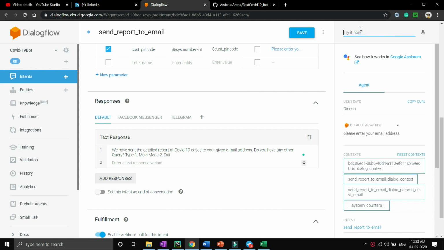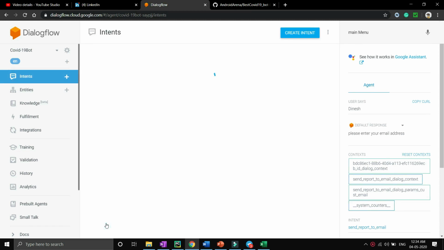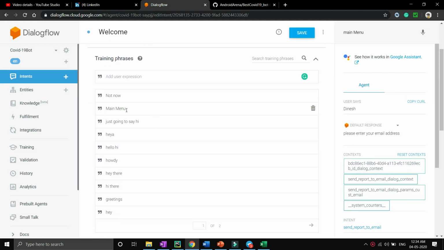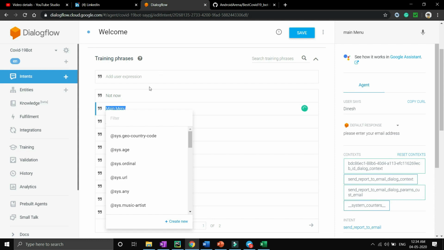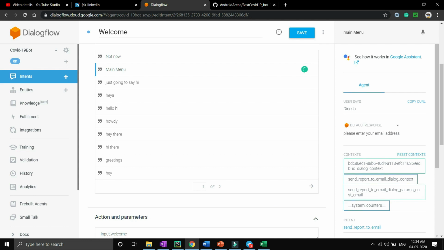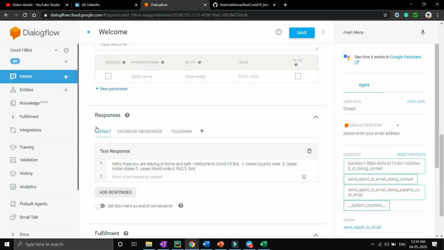So let's assume the user has chosen main menu. Now there should be a provision to handle the main menu query. For that I have handled it inside the welcome intent, because welcome is kind of our main menu. You can see over here in my welcome intent with the main menu. Now the chatbot will look for the welcome intent, the query string will match with the welcome intent, and it will look for the response.